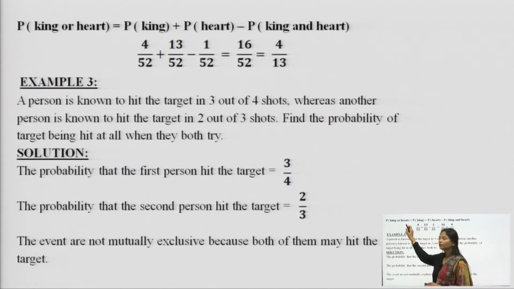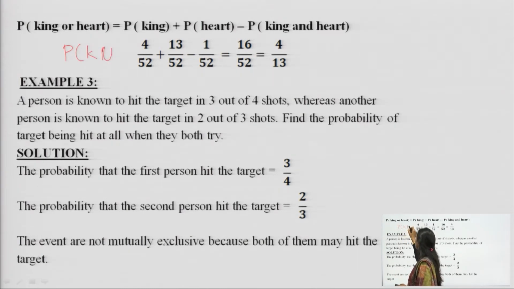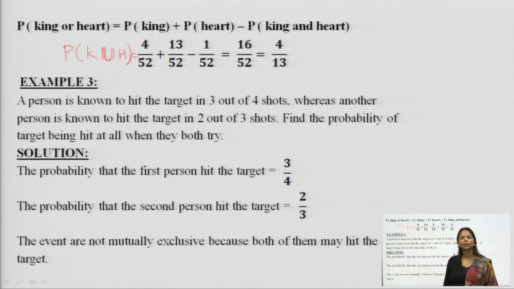King or heart means probability of king union heart is equal to the probability of a king, 4 over 52, where 4 is the number of kings present in a pack of 52 cards, and heart is 13 over 52, because 13 is the number of hearts in the pack of 52 cards.